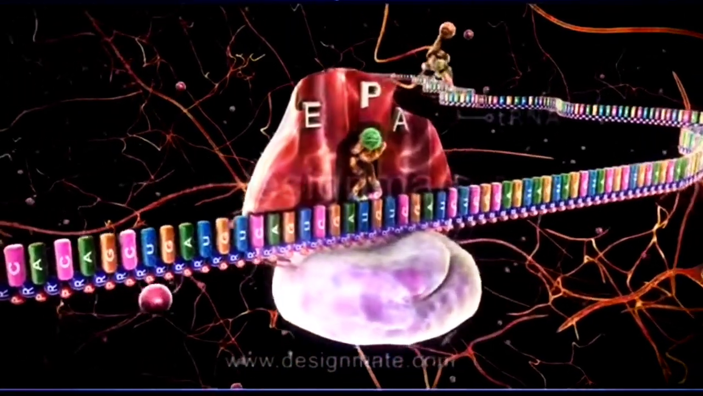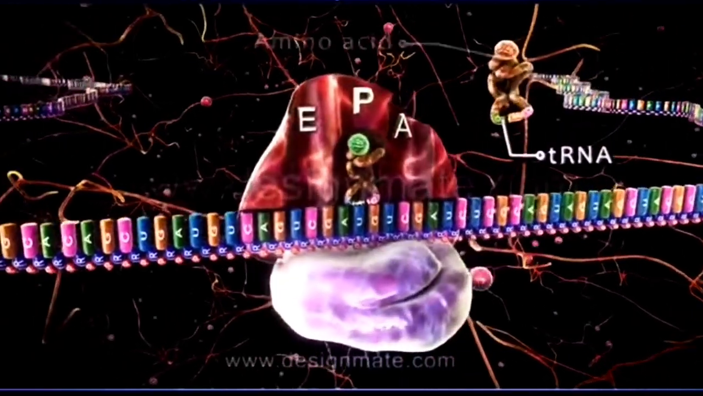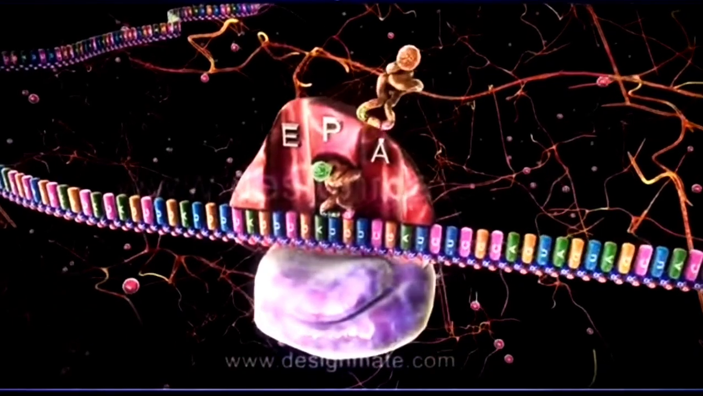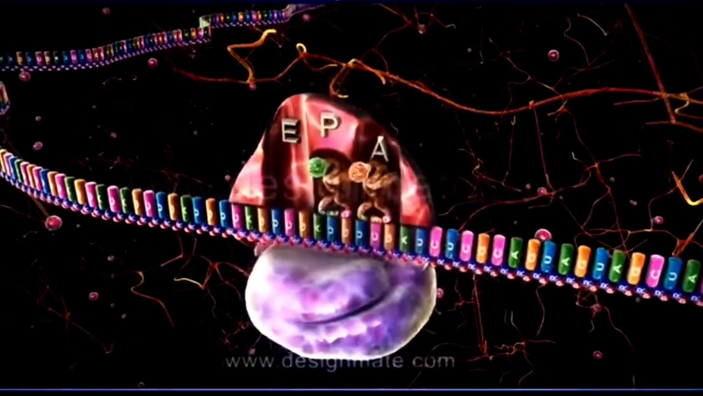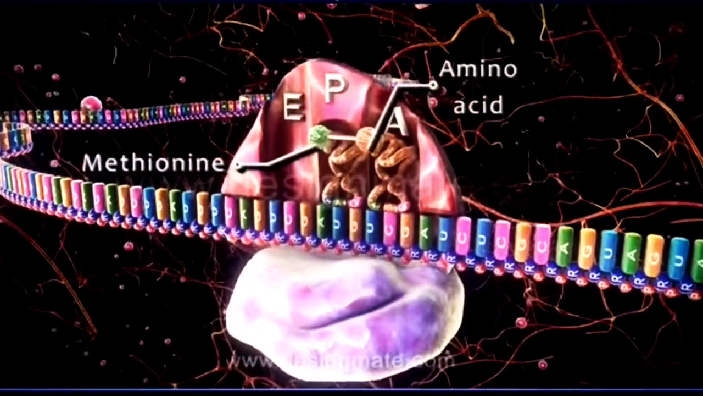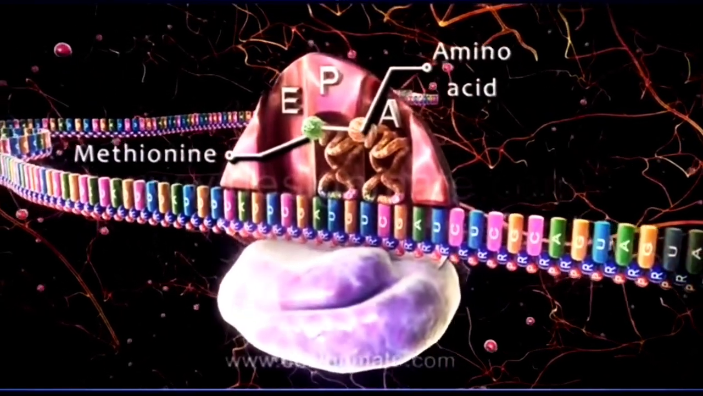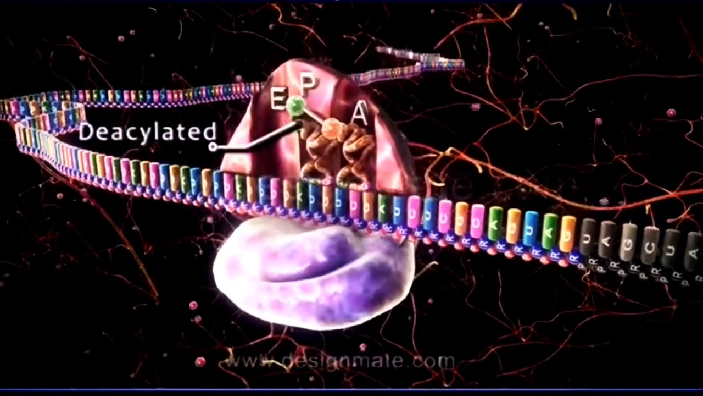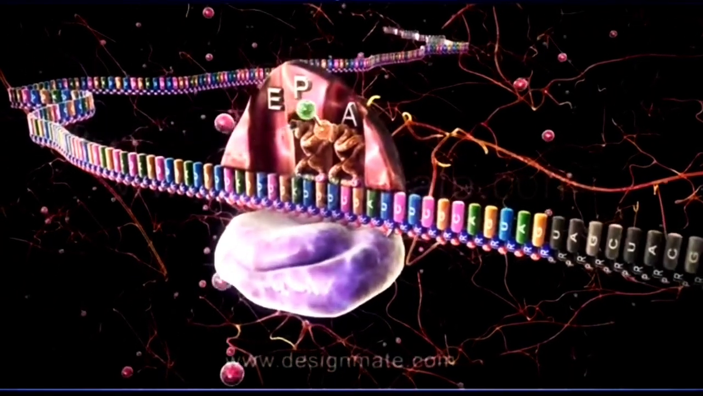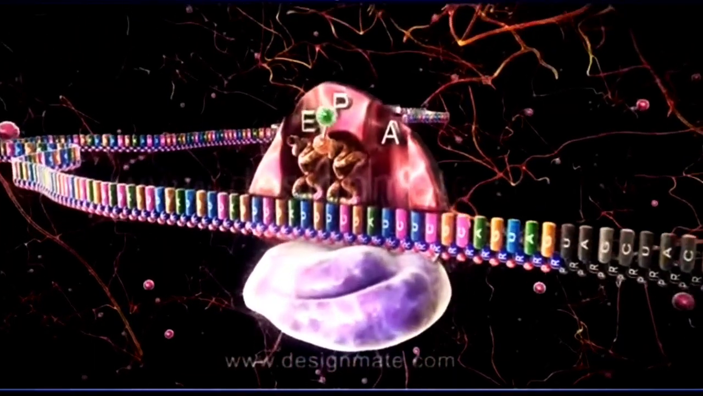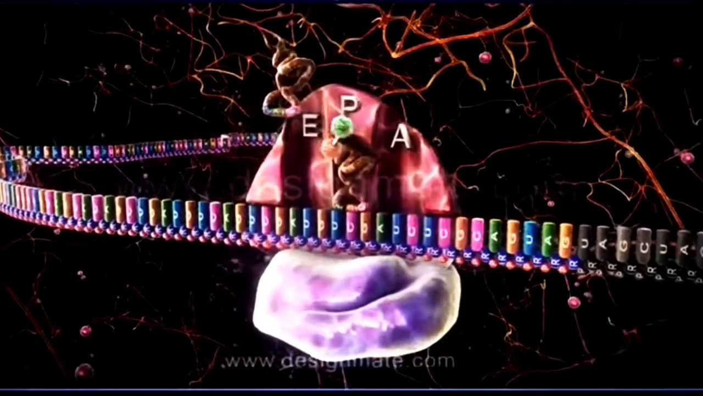During this stage, another tRNA carrying a molecule of an amino acid approaches the mRNA ribosome complex and fits in the A site. Then a bond is formed between methionine and the amino acid molecule on the tRNA. As a result, met-tRNA becomes deacylated. The ribosome then advances a distance of 1 codon, and the deacylated tRNA shifts to the E site from where it dissociates.